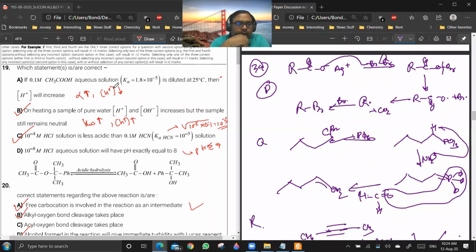See, in option A, they are saying that if you're diluting a solution, what will happen to the H plus concentration? Now you see, on dilution, the degree of dissociation increases for a weak acid. But the concentration of H plus will always decrease only, because the original acid concentration will be decreasing if you're doing the dilution. Are you getting a point? Yes or no?